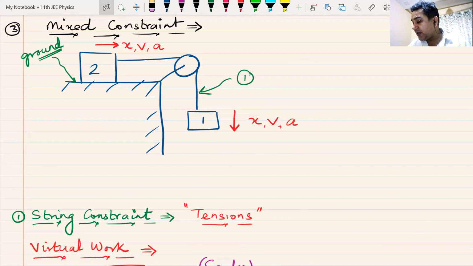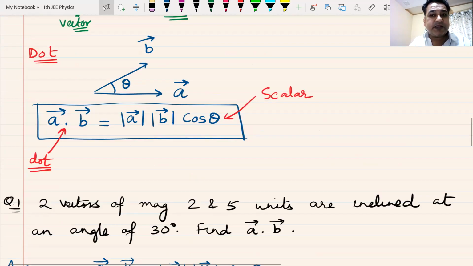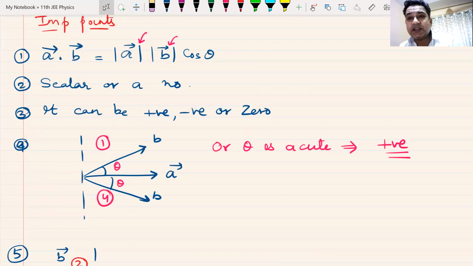Then we moved on and saw the various ways in which we can solve string constraint. And I said the way that we are going to solve string constraint will be virtual work. When we talked about work, we started with the dot product. Since we have the dot product, we understood what a dot product is. If two vectors A and B are inclined at an angle theta, dot product is A into B into cos theta. It is known as dot product because it is represented by a dot. It is known as scalar product because it gives us a scalar. A dot B is A into B into cos theta. It is a scalar or a number.